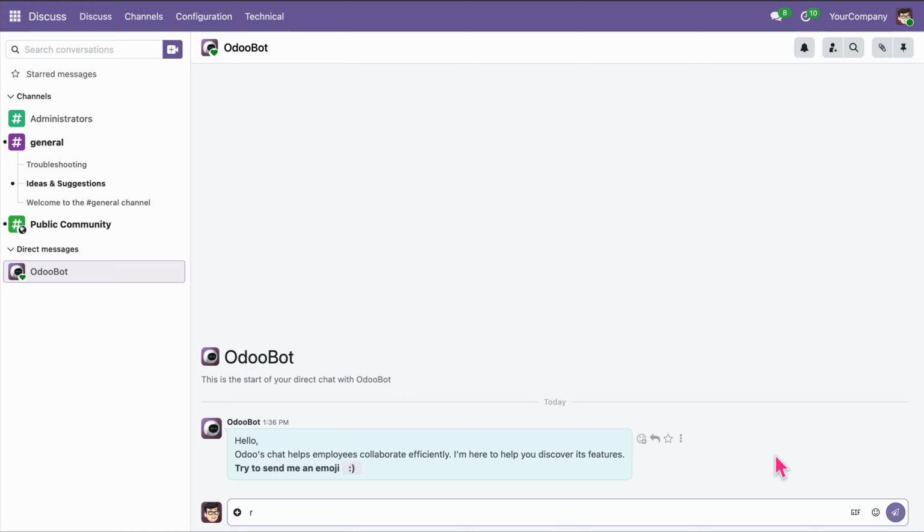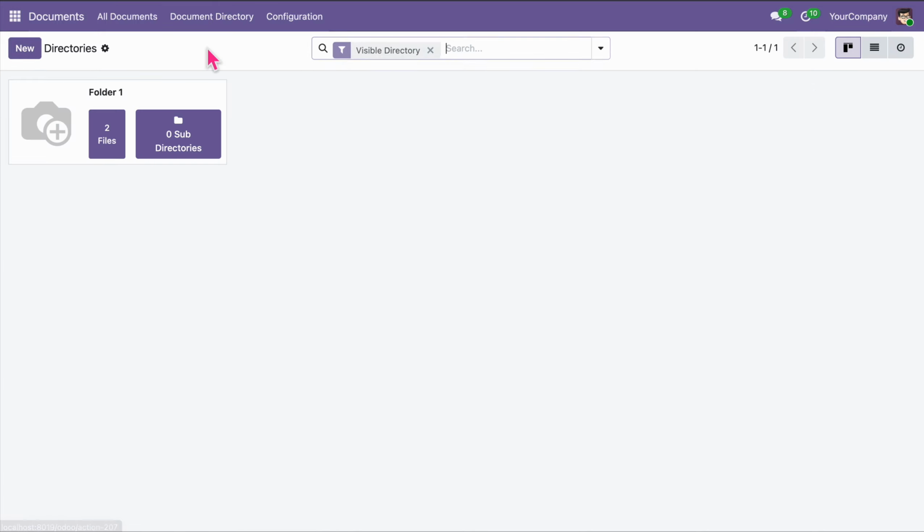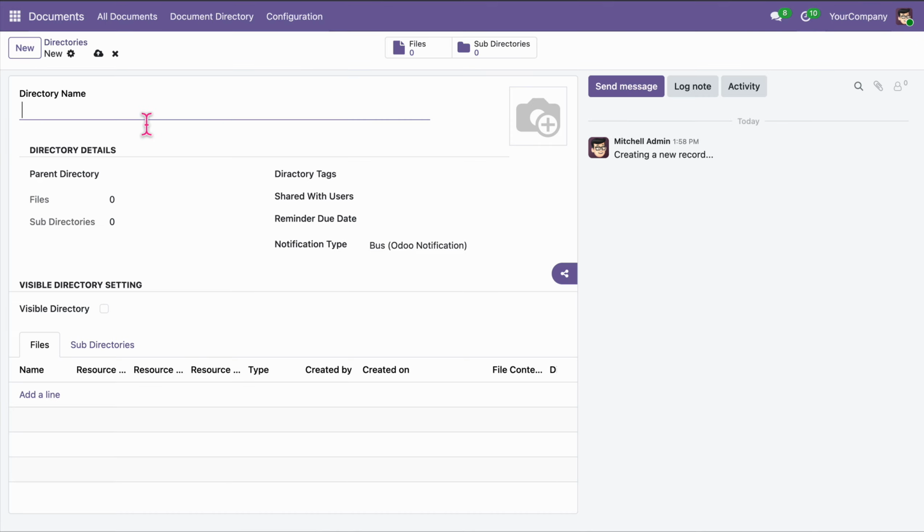I'm going to demonstrate OneDrive to Odoo syncing. Before we start syncing, first we have to map a folder from Odoo to OneDrive or OneDrive to Odoo. Currently I have created one directory as folder 2.